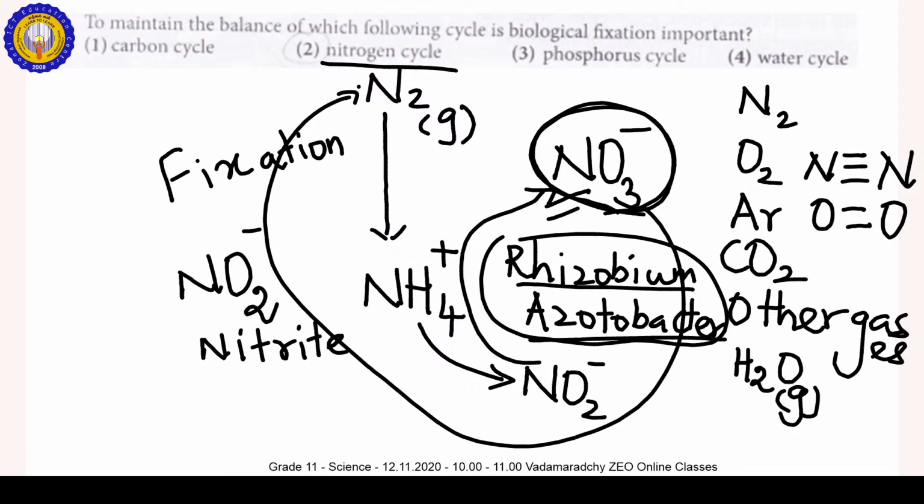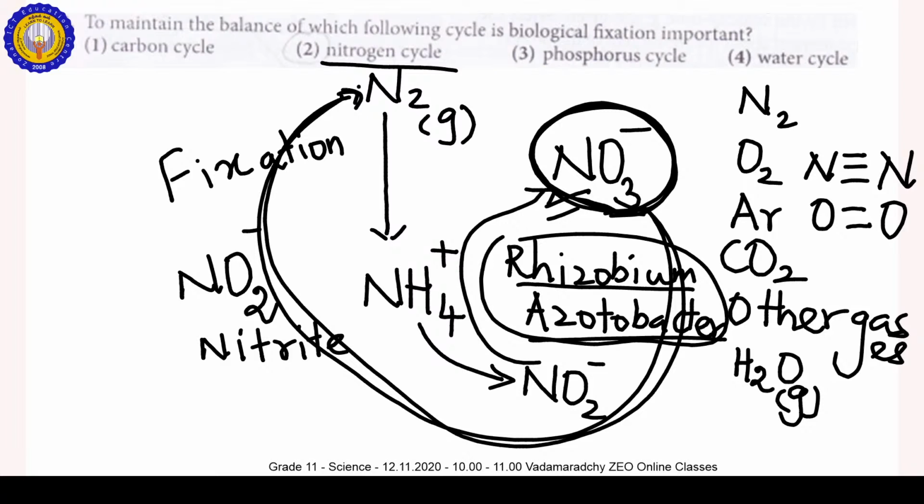Then from the soil, NO3 minus is converted into nitrogen gas. This is done by other bacteria, Pseudomonas denitrificans and also Thiobacillus.